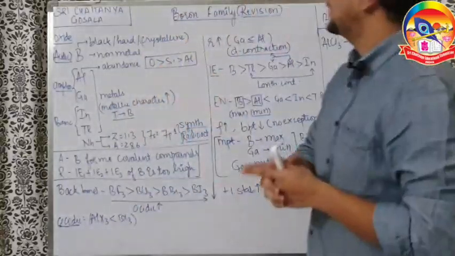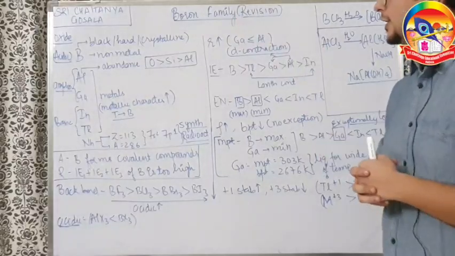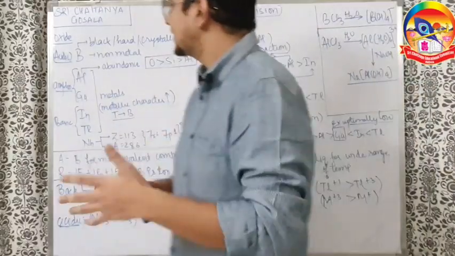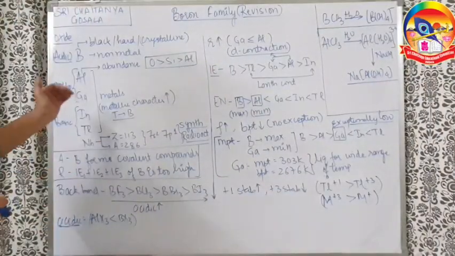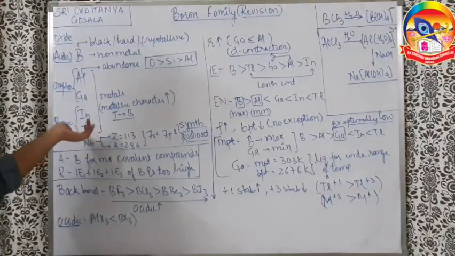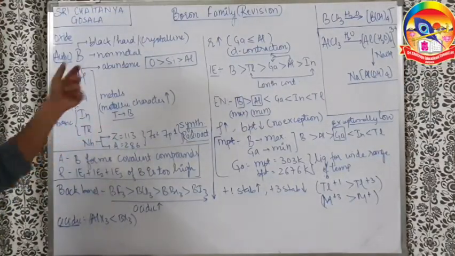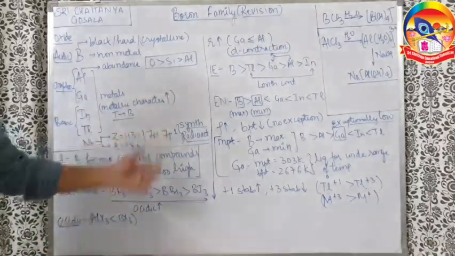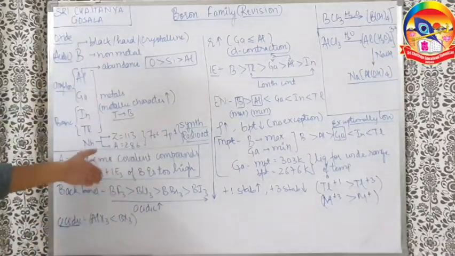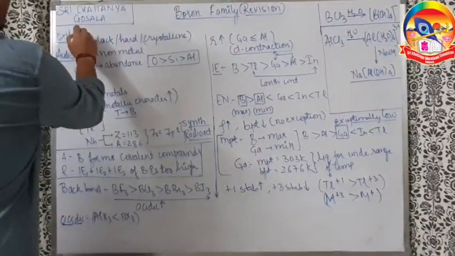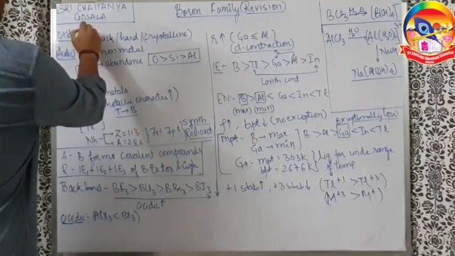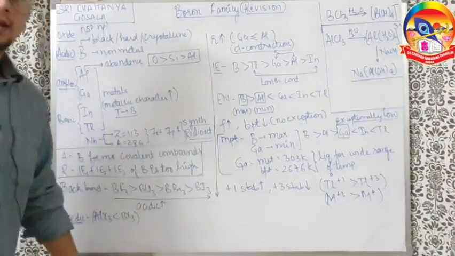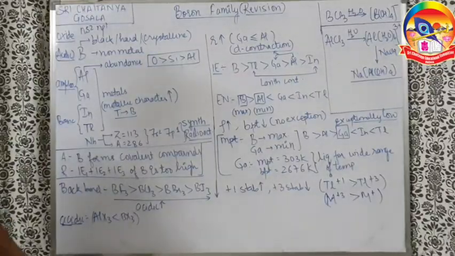So regarding the boron family first, it's a boron family revision video. In the boron family, the elements are boron, aluminium, gallium, indium, thallium, and one new element, nihonium, is being added into the periodic table now in the latest NCERT, whose atomic number is 113 and atomic mass is 286 gram per mole. The final valence shell configuration is going to be the same here: ns2 np1. The configuration of this group is ns2 np1.